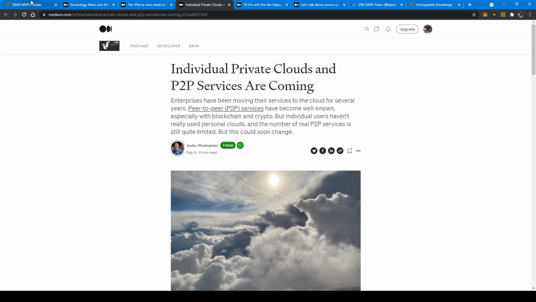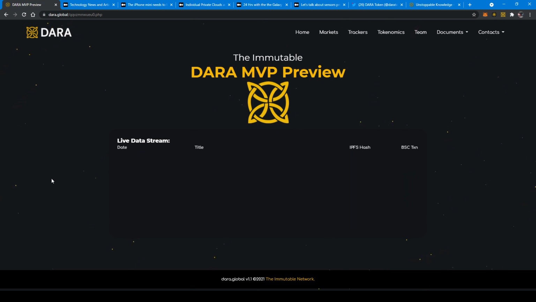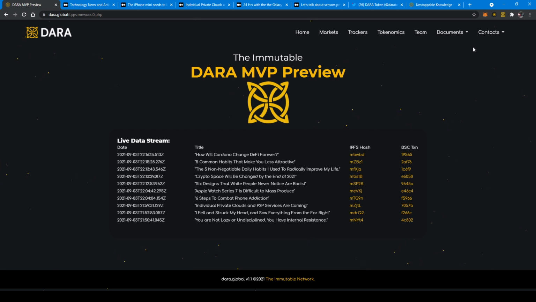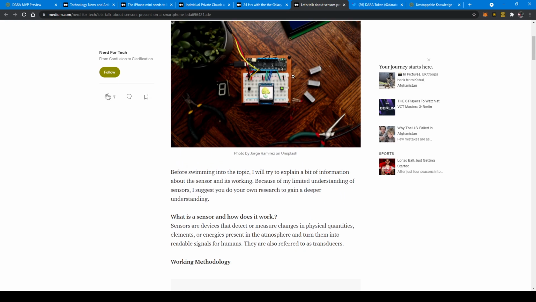Before I get on to saving, let me just show you really quick this preview page that we've put together. What this preview shows here is a live stream of all the data that is being stored by anybody using this extension globally. Right now, it's basically us, hence the repeated clicks on the same stuff. The last article was stored at 22:16 Zulu on the 3rd of September.